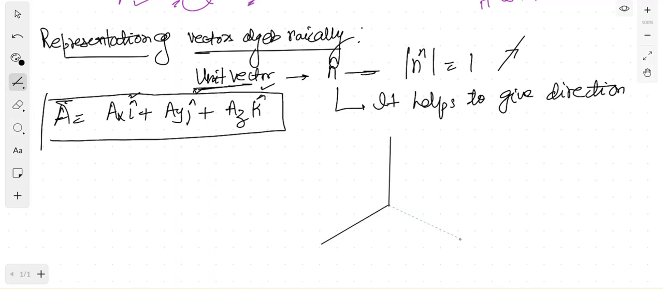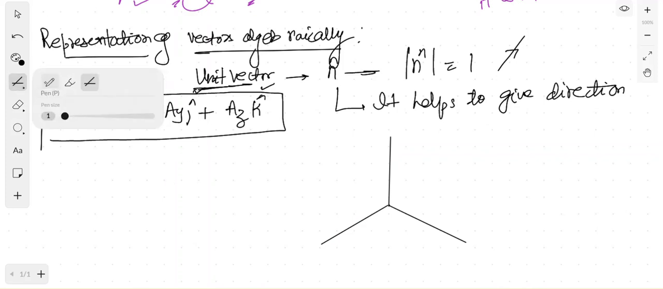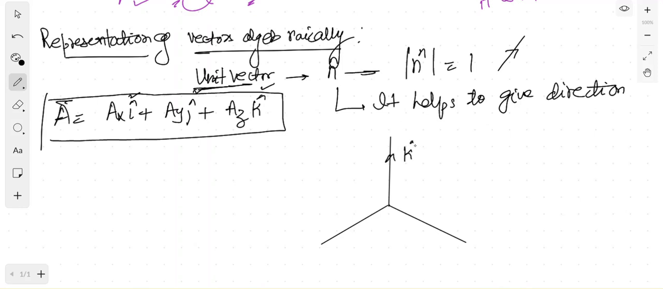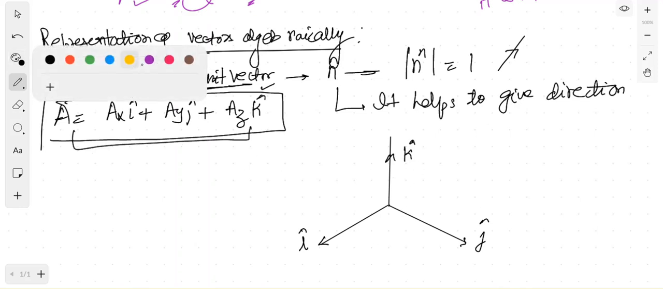This and this. Sorry, yeah, this. Okay, now let us say this is representing a direction k. This is giving the direction i, and this is giving a direction j. Now you have to draw this vector in algebraic terms in three directions, which is given. How can you draw it? Starting with whatever we have studied.